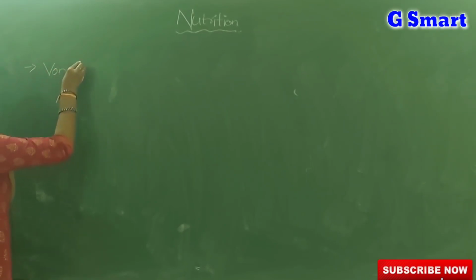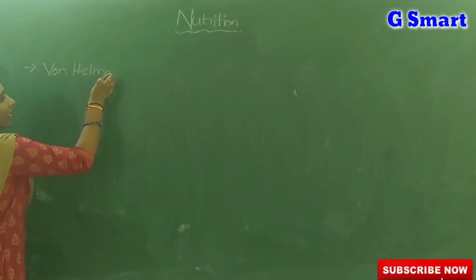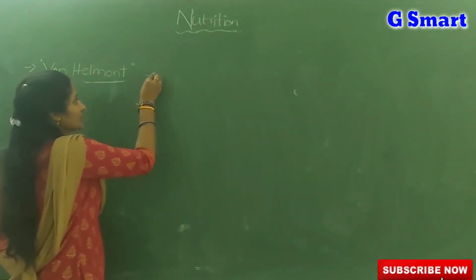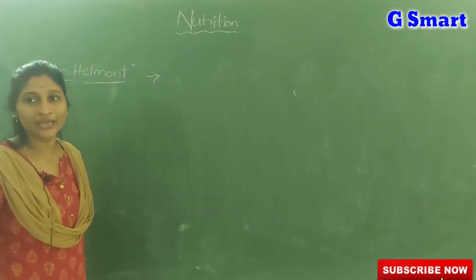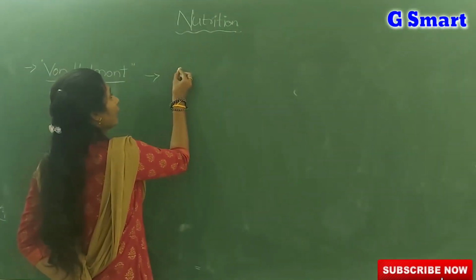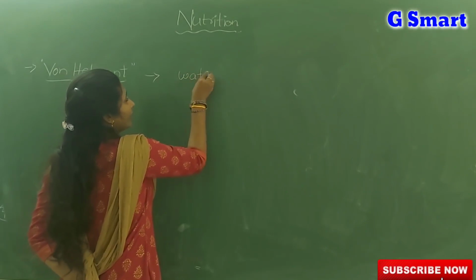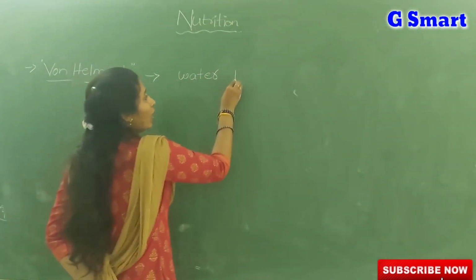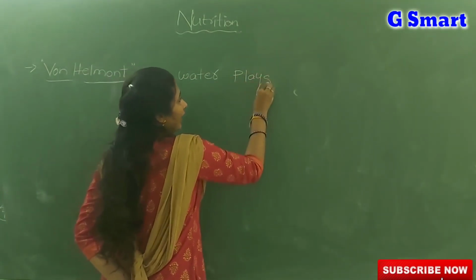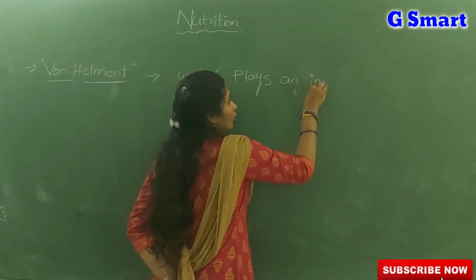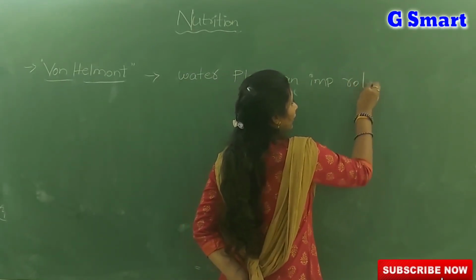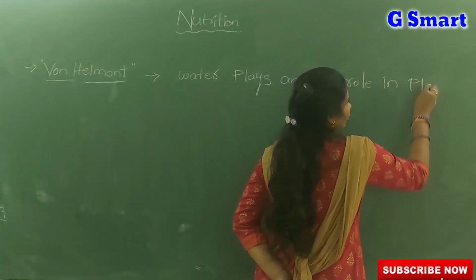Van Helmont. Who is that, amma? Van Helmont. Actually, about this scientist you studied in your class 7. Van Helmont was a scientist who told the importance of water. What, amma? By his experiments, Van Helmont revealed that water plays an important role in plant growth